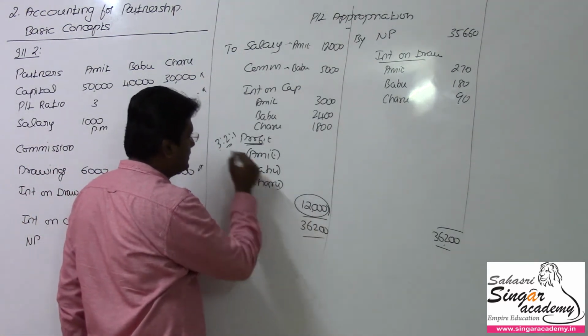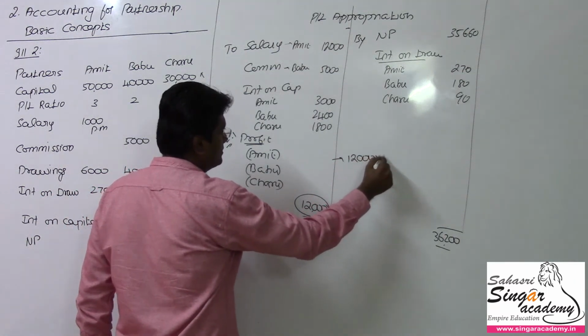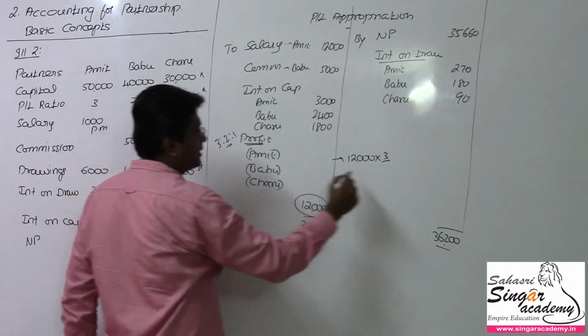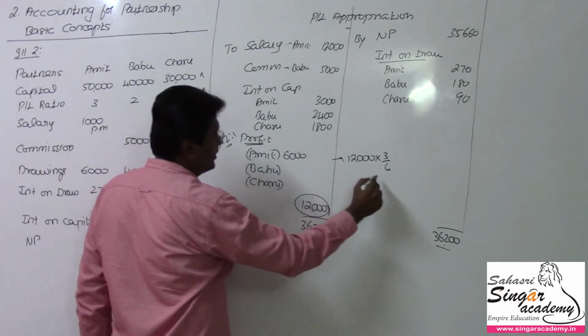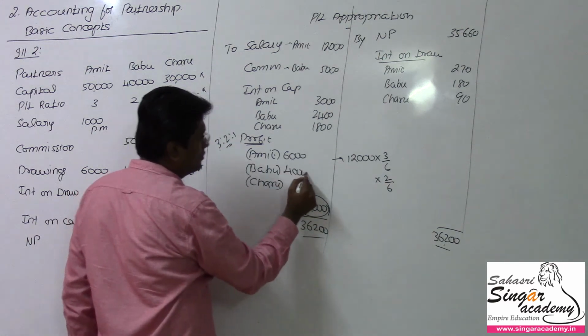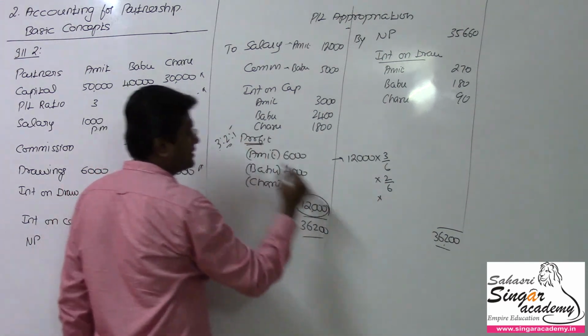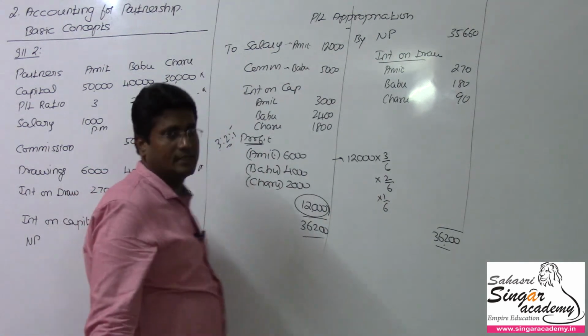If I distribute this in the ratio of 3:2:1, for Amit it is 12,000 into his share over the summation of all partners' shares, so 6,000. Repeat the same process for Babu, which is 2/6: 4,000. For Charu, his share is 1/6, so 1/6 of this value will be 2,000. I hope you could understand.